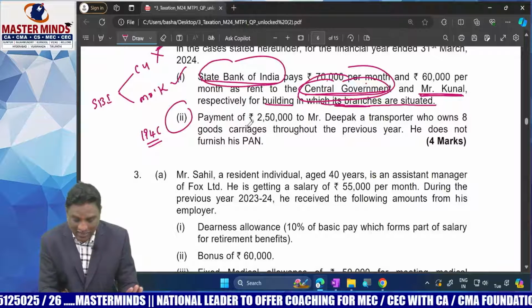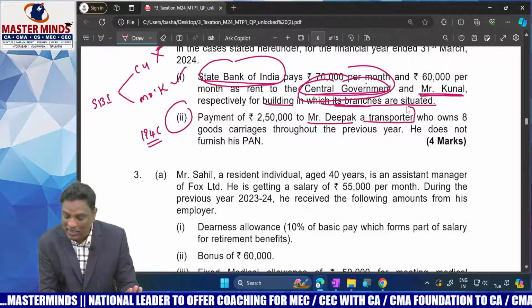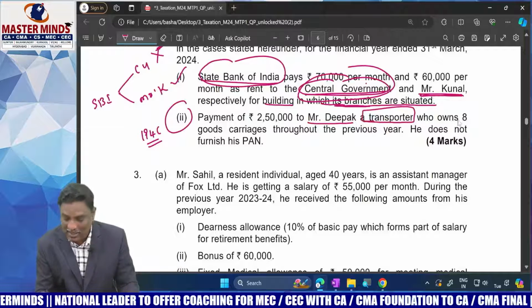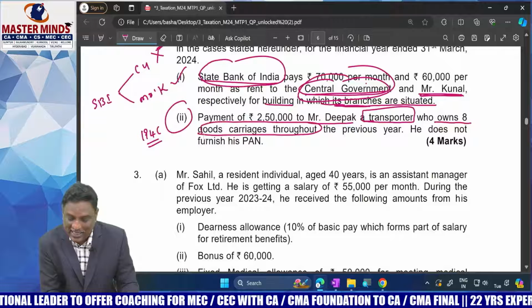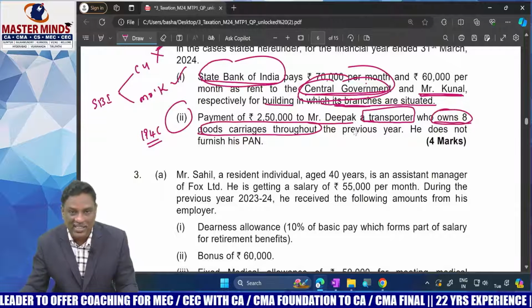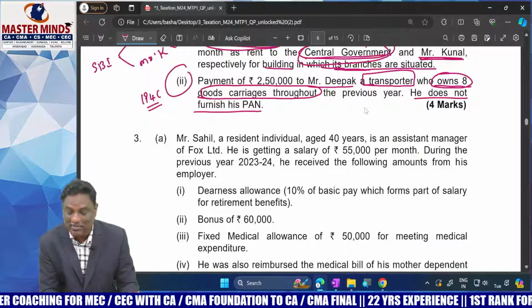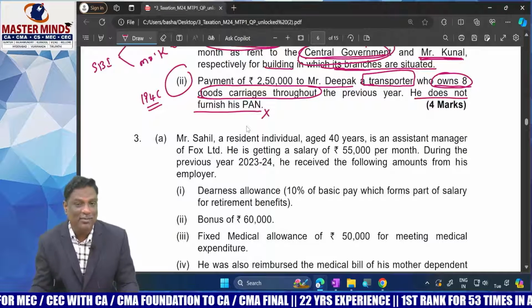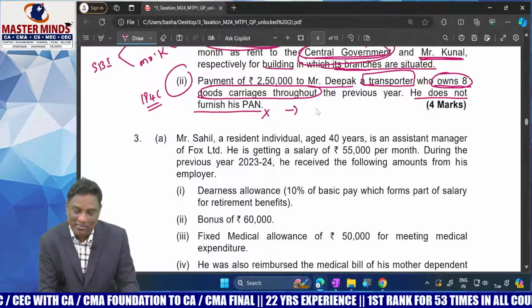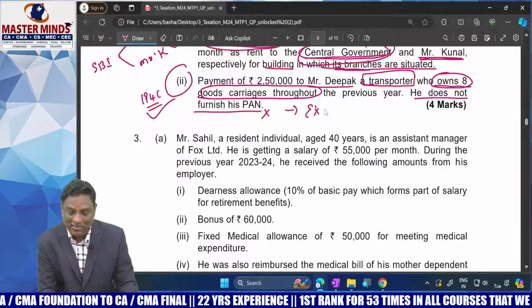But here, payment of 2,50,000 to Mr. Deepak, a transport operator: one condition is satisfied. And he owns 8 vehicles, 8 goods carriages. Yes, another condition is satisfied, less than 10 vehicles. But the third condition is that he does not furnish his PAN number. The third condition failed. Therefore, the exception is not available. They need to make TDS. TDS is applicable under section 194C. Exception not available.